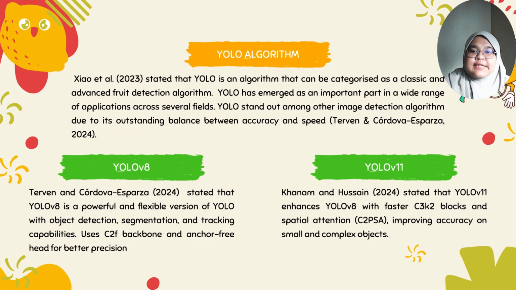According to Fruit Detection and Recognition Based on Deep Learning for Automatic Harvesting: An Overview and Review, 2023, they stated that YOLO is an algorithm that can be categorized as a classic and advanced fruit detection algorithm. YOLO has emerged as an important part in a wide range of applications across several fields. YOLO stands out among other image detection algorithms due to its outstanding balance between accuracy and speed.